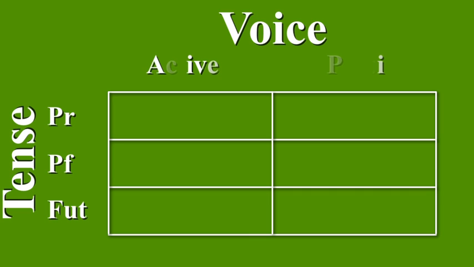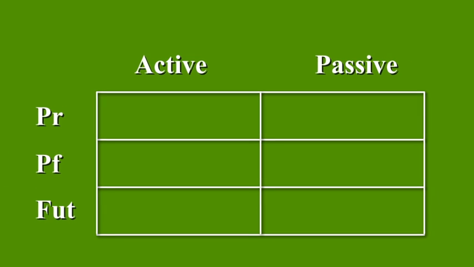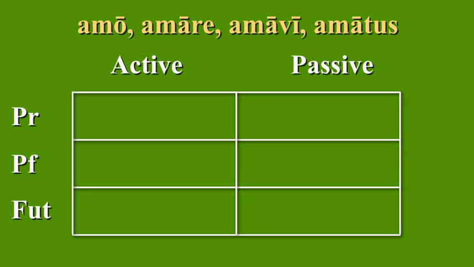And just like participles, infinitives have a tense and a voice. This chart should look familiar, with voice, active and passive, along the top, and tense, present, perfect, and future, which by the way refer more to relative time periods than to specific times, along the side. Let's give the infinitives for the first conjugation verb amo, amare, amavi, amatus.